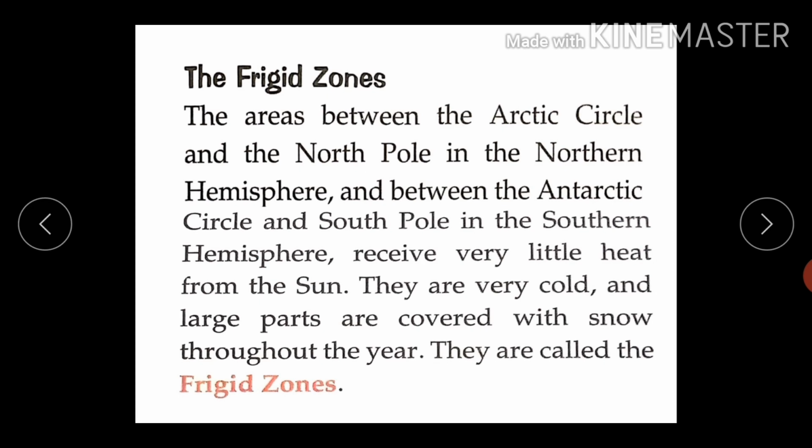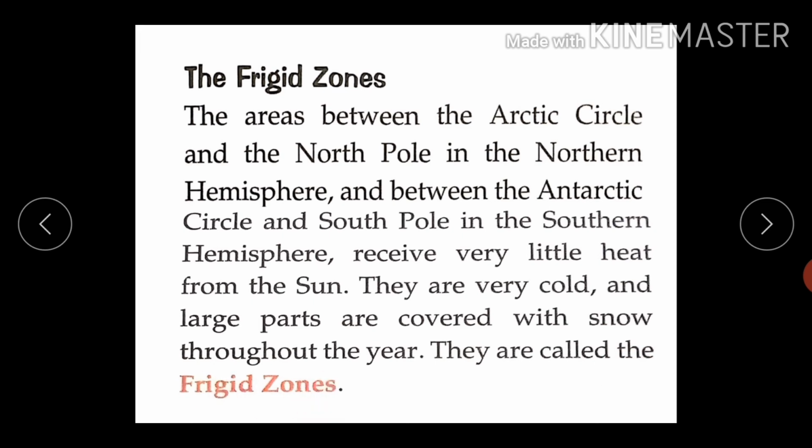Frigid zone. The areas near the Arctic Circle and the North Pole in the northern hemisphere and between the Antarctic Circle and South Pole in the southern hemisphere receive very little heat from the sun. They are very cold and large parts are covered with snow throughout the year. They are called the frigid zone.